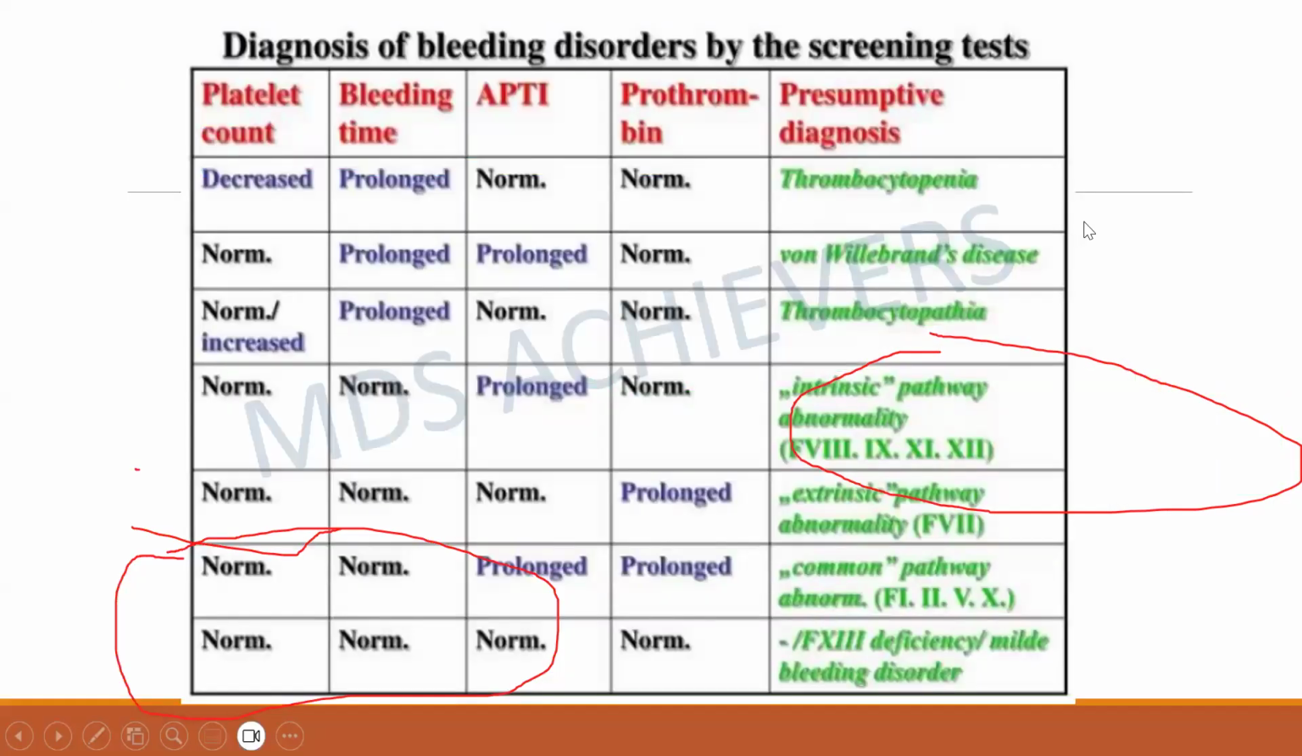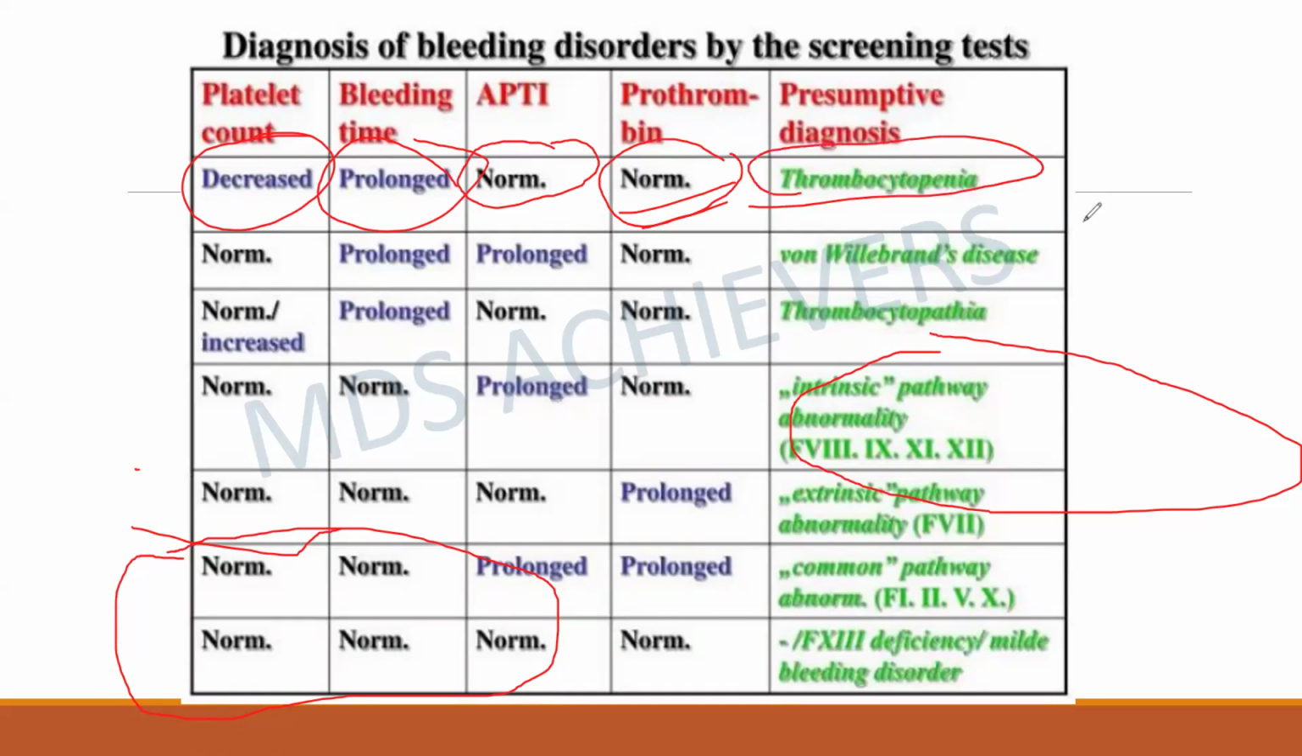Coming to the diagnosis of bleeding disorders, the screening tests are platelet count, bleeding time, prothrombin time, and activated partial thromboplastin time, for presumptive diagnosis. If the platelet count is decreased, bleeding time is prolonged, and activated partial thromboplastin time is normal and prothrombin time is also normal, then it is thrombocytopenia. Definitely one question is going to come from this table.